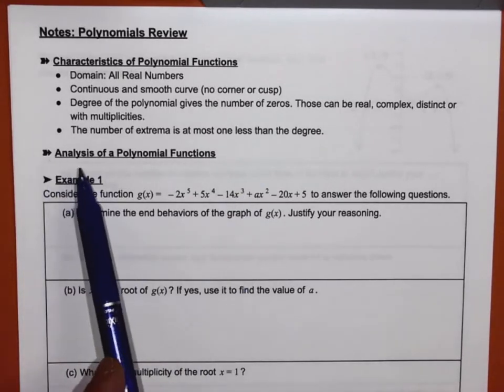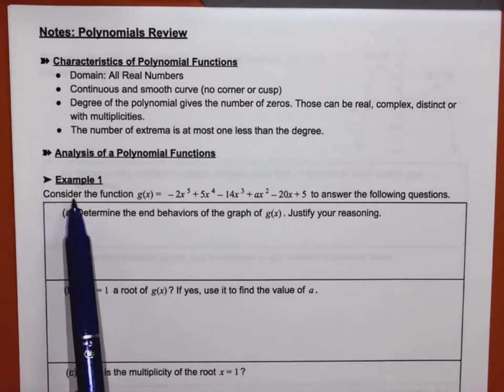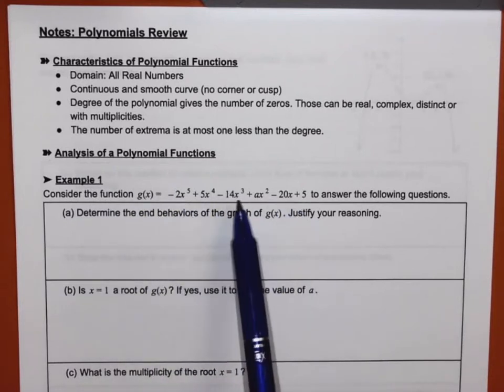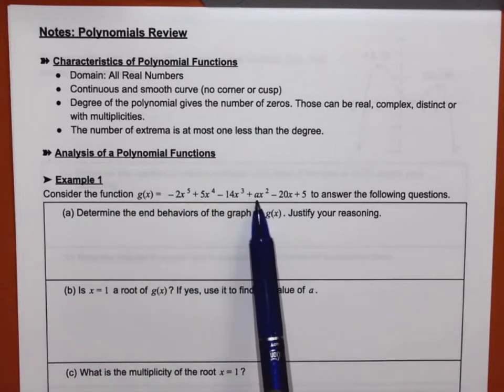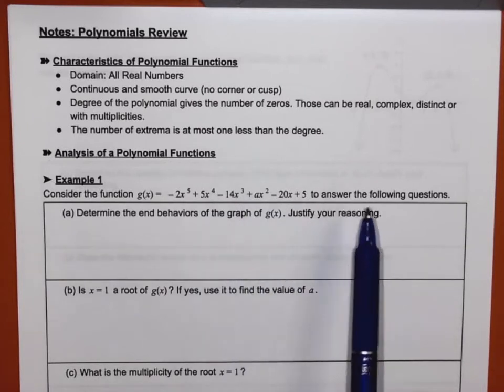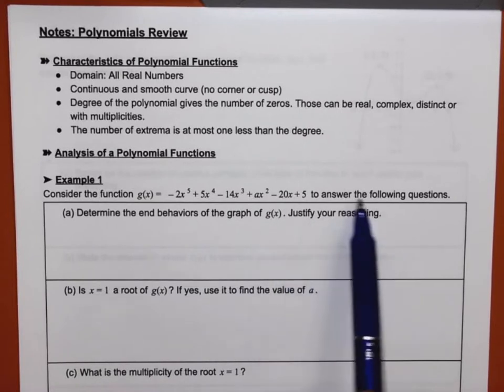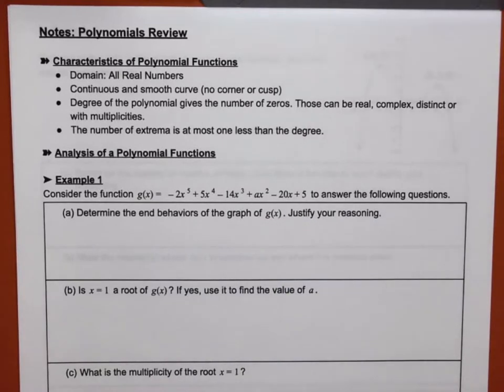Alright, so let's go now. We are going to analyze the polynomial function. Consider g of x, and here it is, it's a quintic. Notice how we have a coefficient here that is not given to us, so we are going to have to find that probably. Determine the end behavior of the graph of g of x and justify your reasoning. So we're going to start practicing how to do that for the three responses.